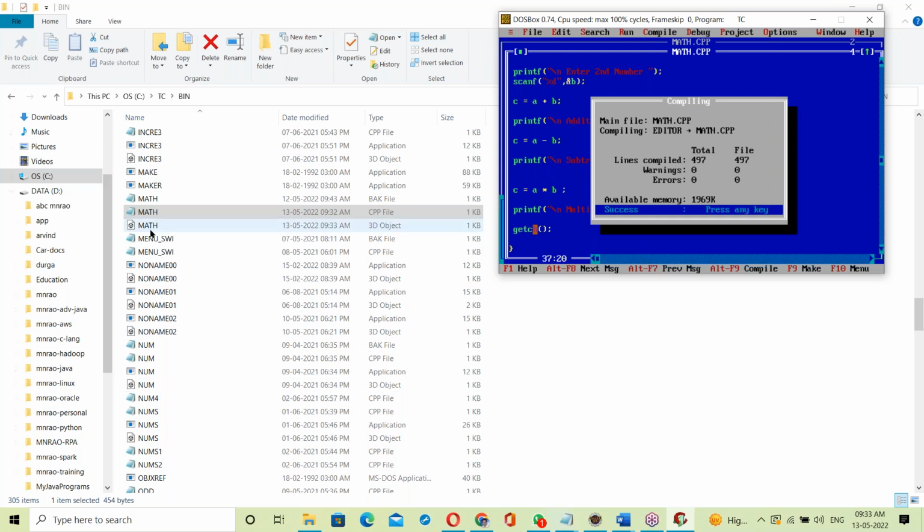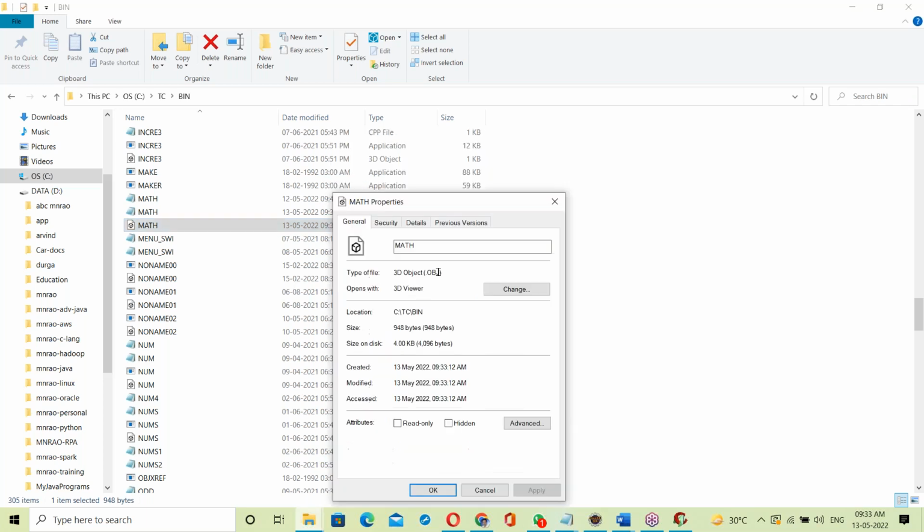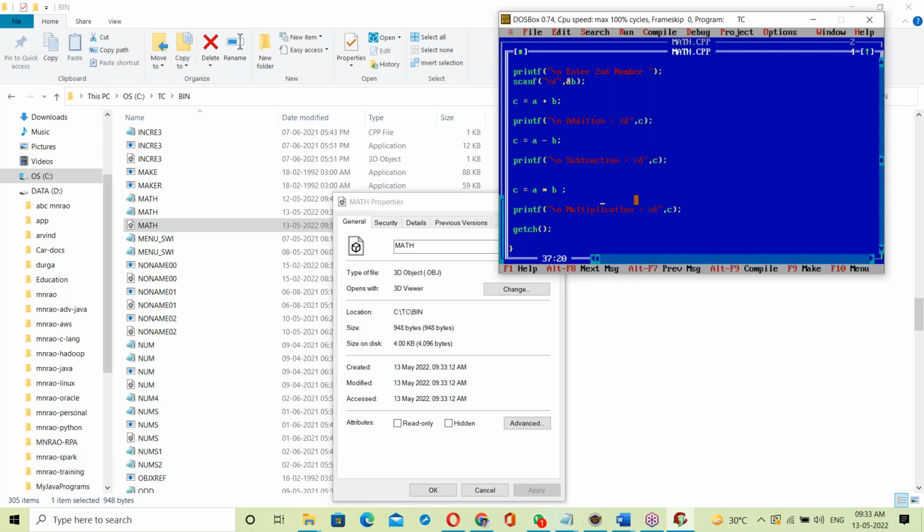Compile. See here, a math.obj file is generated. Once you compile, one object file is generated. What is this object file? This object file contains the binary code for our C program.